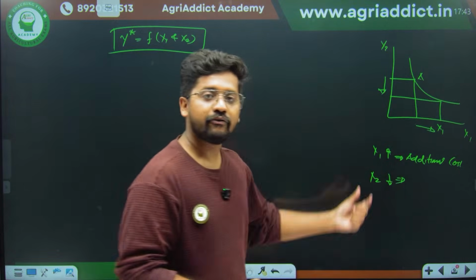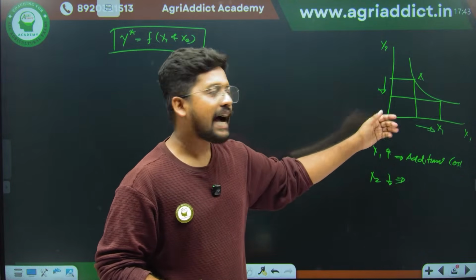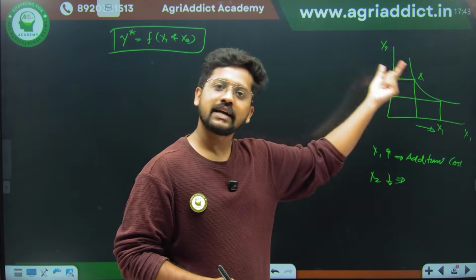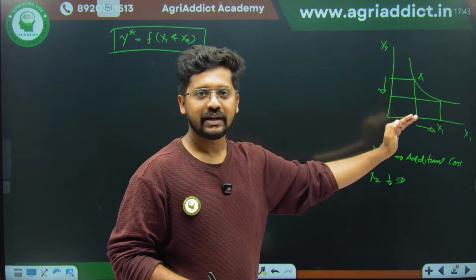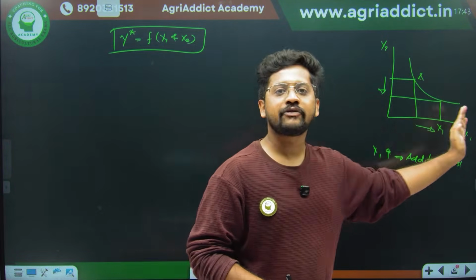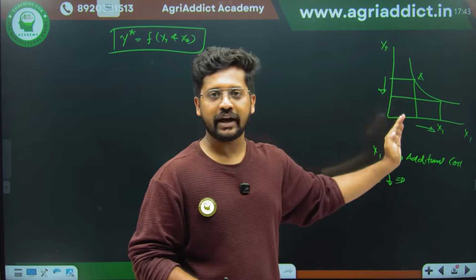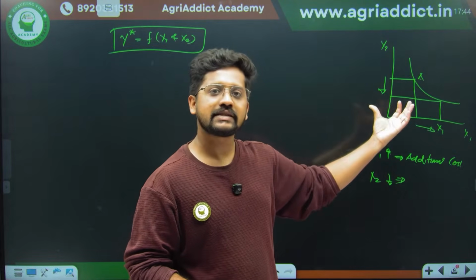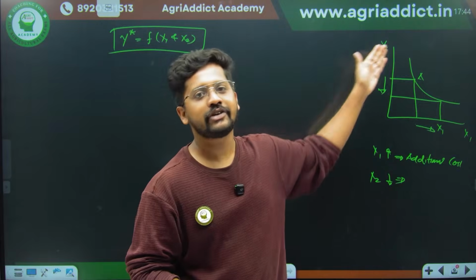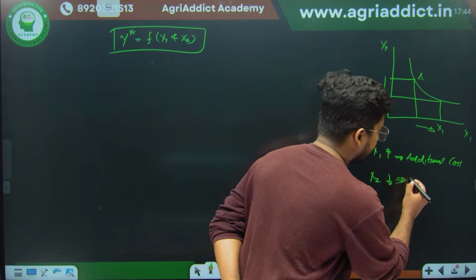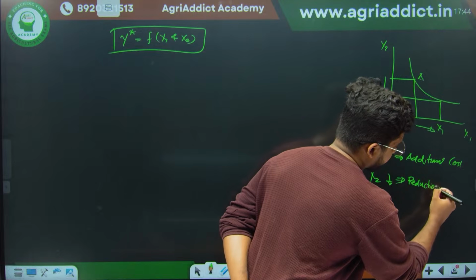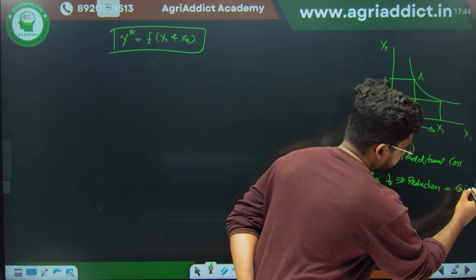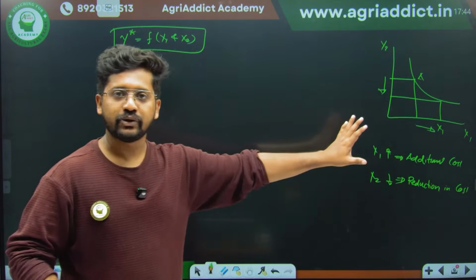While x2 is getting sacrificed, I am saving some money here. Earlier I used to have more x2, right now I just need lesser x2. It's like I am increasing my farmyard manure and reducing my urea expenses. So the expense that gets reduced by sacrificing x2 is none other than your reduction in cost. This is what happens during substitution.